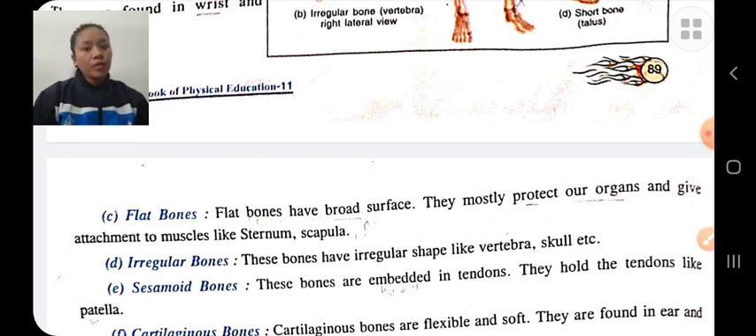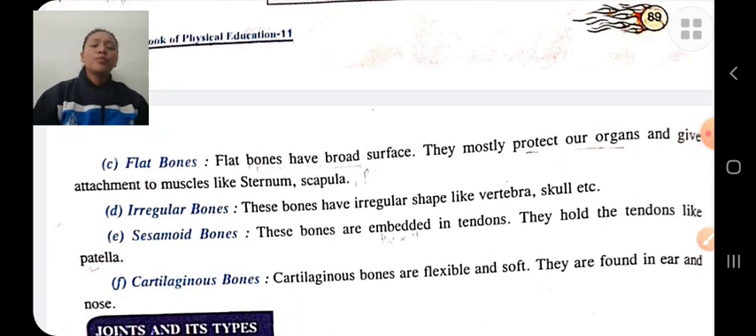Sesamoid bones are embedded in tendons, that is, fixed in tendons, and they hold the tendons, like the patella. Cartilaginous bones are flexible and soft bones. They are found in the ear and nose.